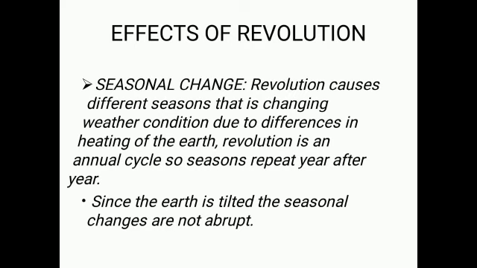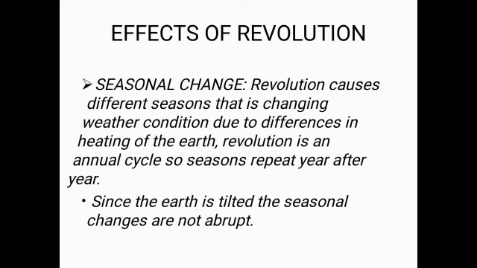Now coming to the effects of revolution. First we will come to seasonal change. Revolution causes different seasons, that is changing weather conditions due to differences in heating of the earth. It depends upon the angle at which the sun's rays reach it. When a place receives vertical sun rays, the place gets hot.